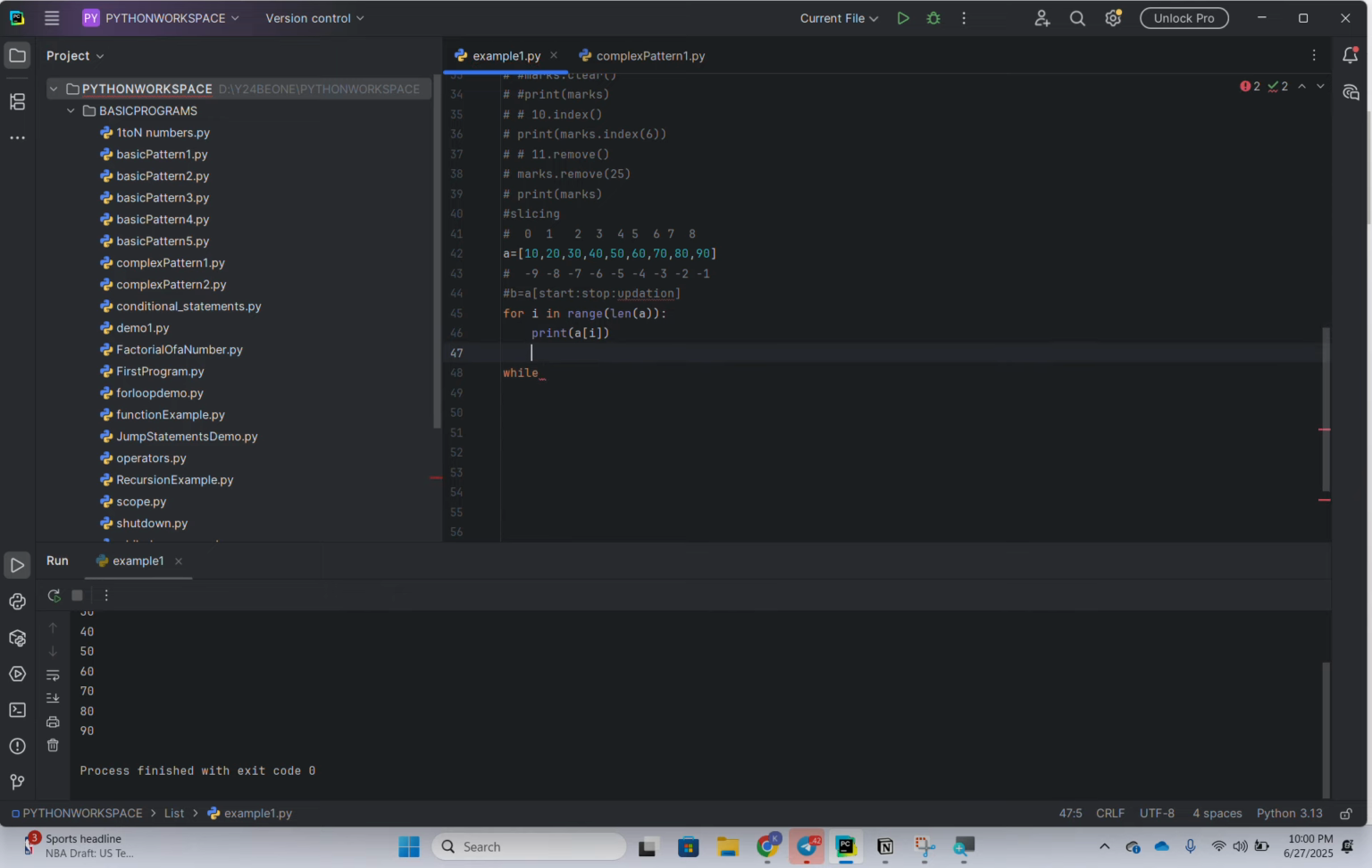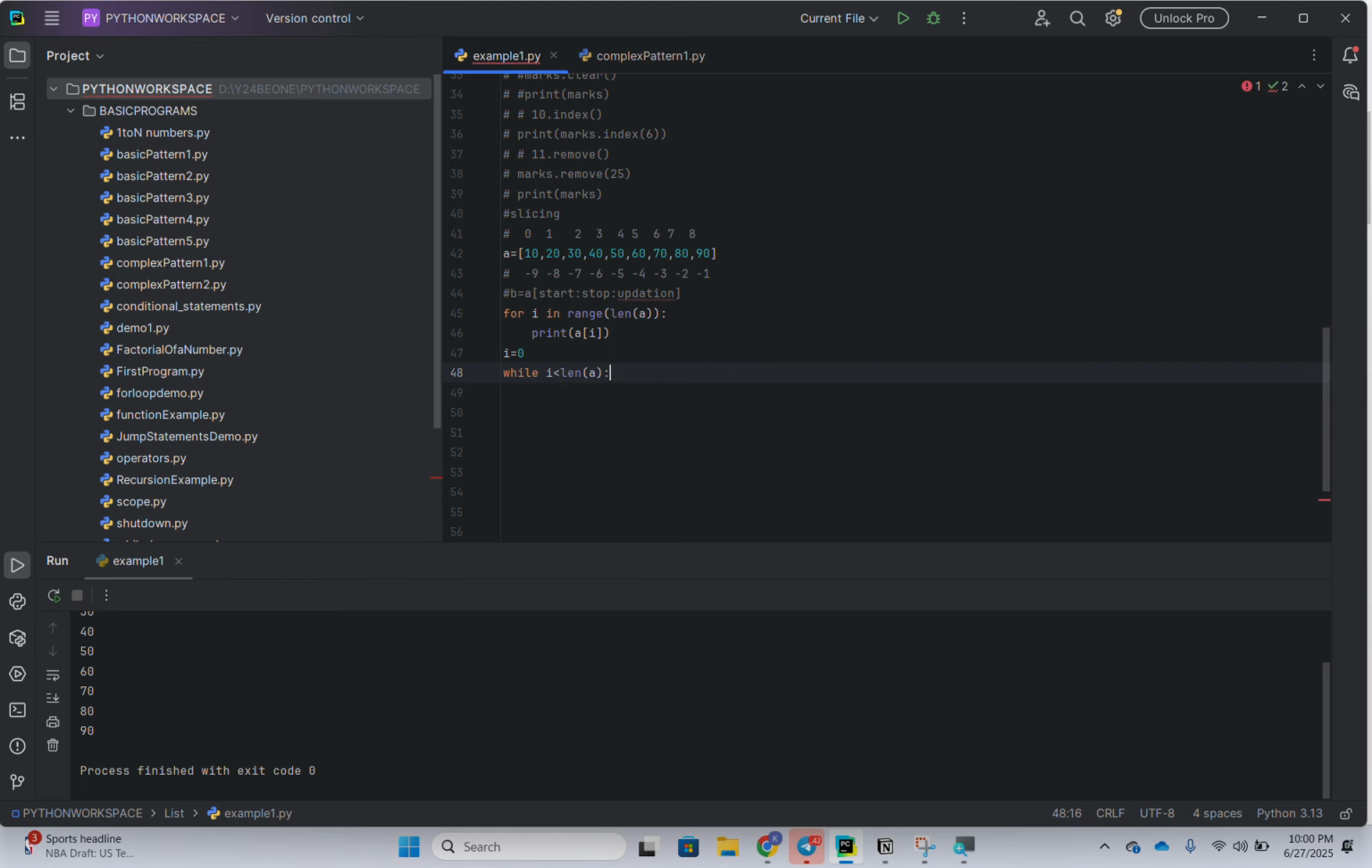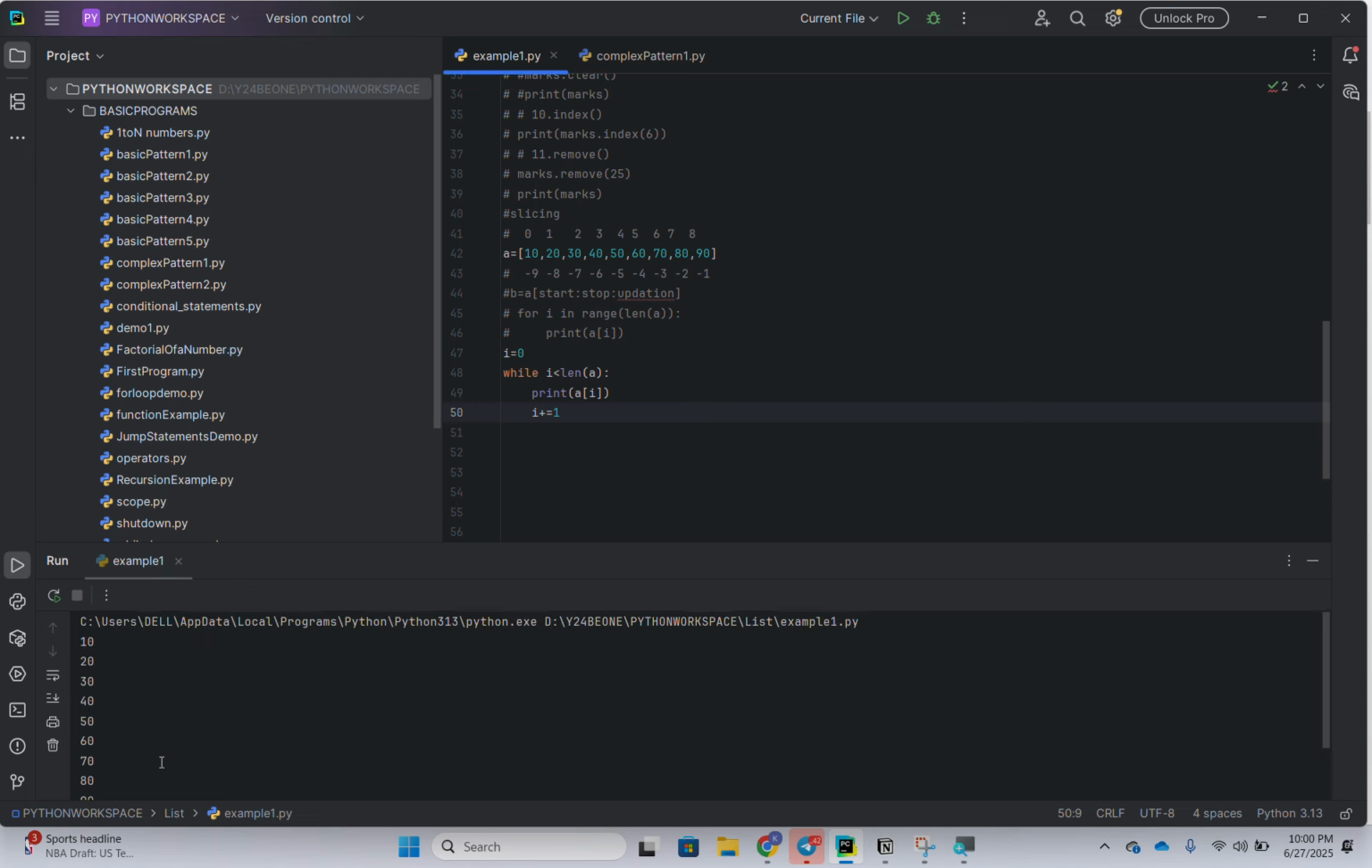Okay, I'll keep here i equals 0, i less than len of a, print a of i. So we can access it like this also with a while loop. Don't say that with a while loop you are not going to print anything. So as of now I discussed the for loop in two ways, and then there is the possibility of the while loop this way. Okay, I'm going to run. Okay, same output.